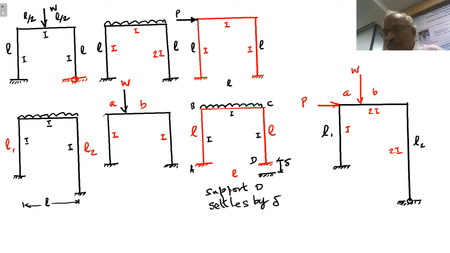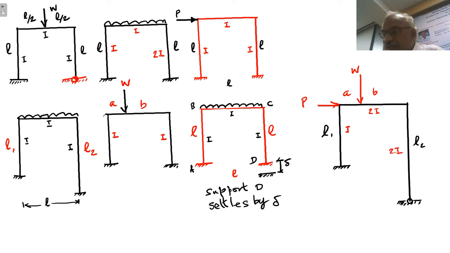Second frame, everything is symmetrical. I varies, L fixed, UDL over the entire span, everything is same. Only thing is, there is geometric unsymmetry. Namely, column AB is of moment of inertia I and column CD is moment of inertia 2I. Therefore, there will be side sway.